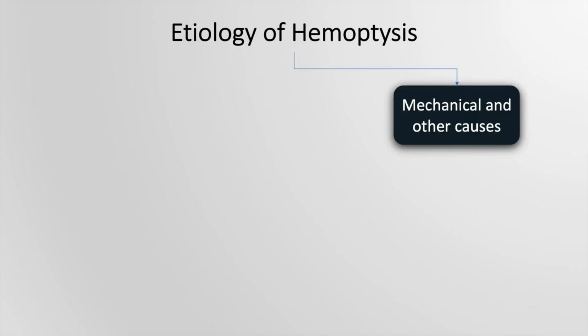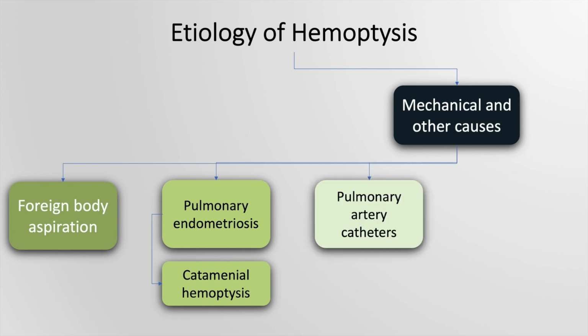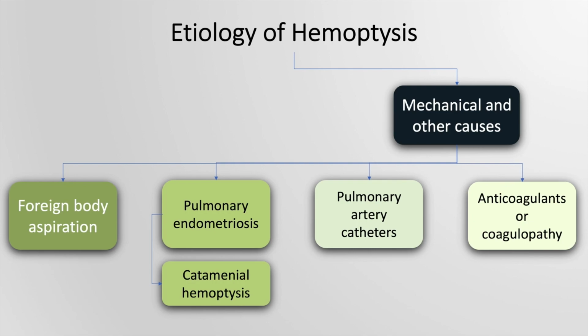Mechanical and other causes include foreign body aspiration, pulmonary endometriosis, which can cause catamenial hemoptysis, which is hemoptysis during menstrual periods, pulmonary arterial catheters, and coagulopathy and anticoagulants.